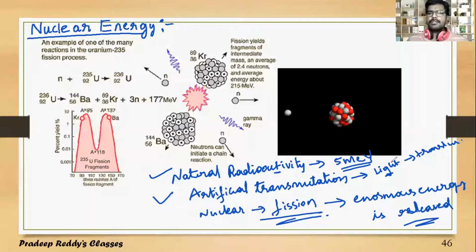We will be getting an enormous amount of energy in this nuclear fission process.